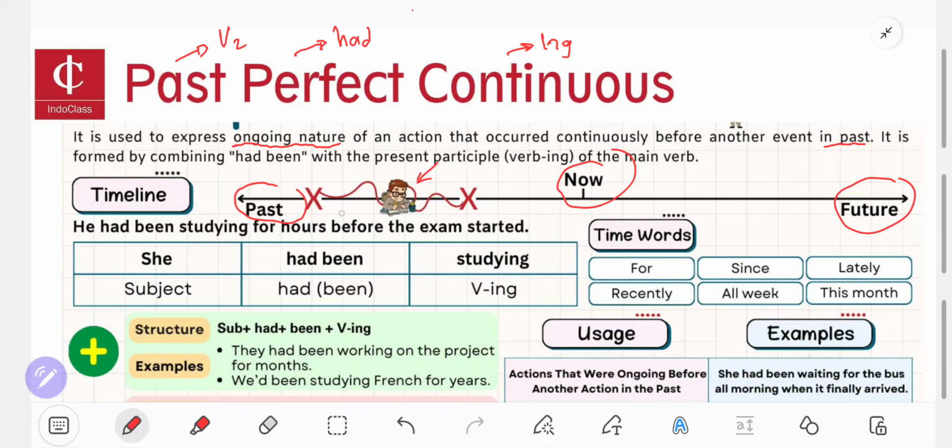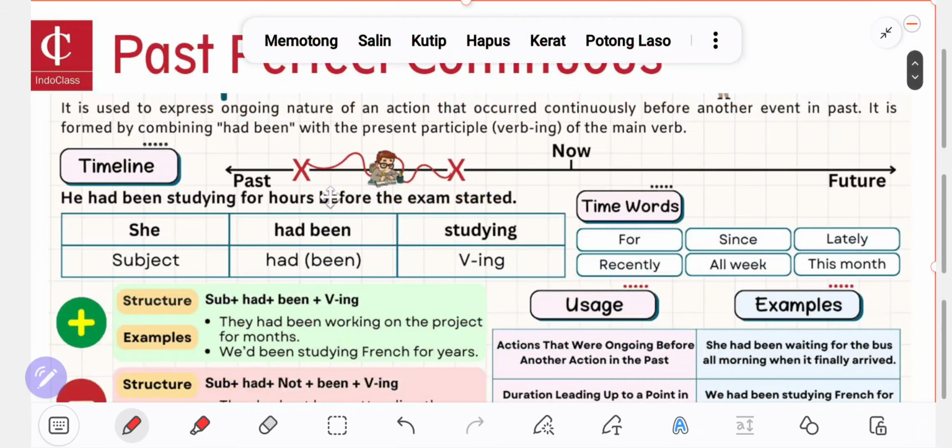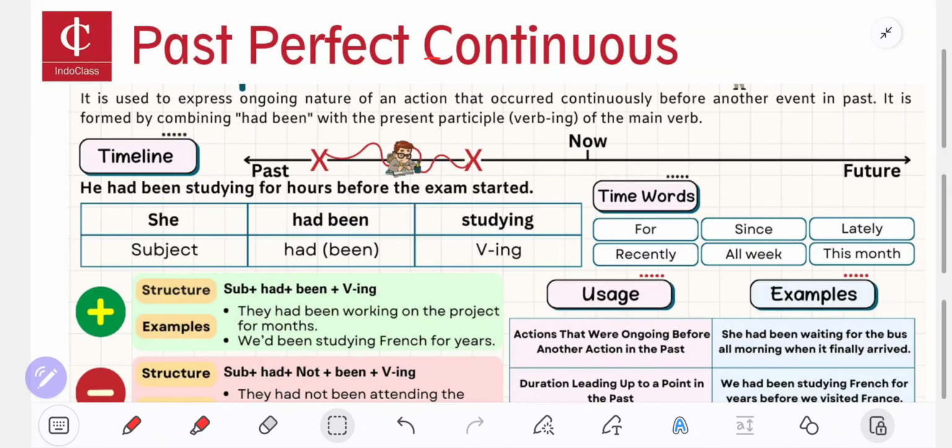And for past perfect continuous, your position in here, you do anything perfectly, starting from here and ending here.